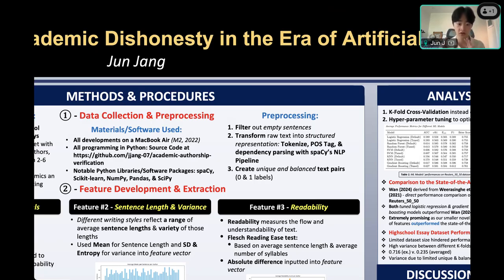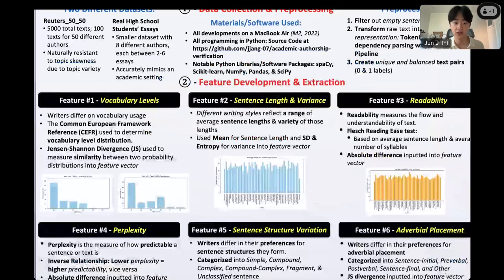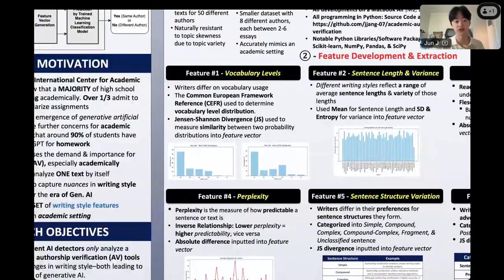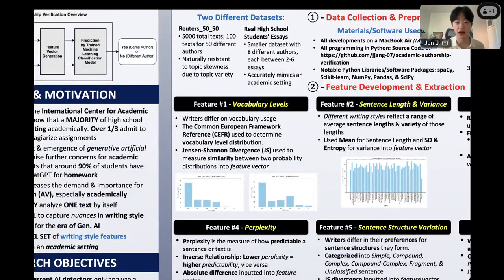So from here, we go into the most important part of my project, which was the feature development and extraction. Let's start with vocab, because one thing I noticed while developing my project, and while personally writing, is that writers very often differ in their vocabulary usage, most notably the range of difficulty.